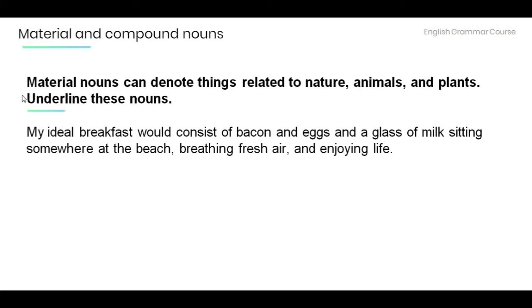Also remember, the material nouns can denote things related to nature, animals, and plants. Now read the following sentence and underline these nouns. My ideal breakfast would consist of bacon and eggs and a glass of milk sitting somewhere at the beach, breathing fresh air and enjoying life.